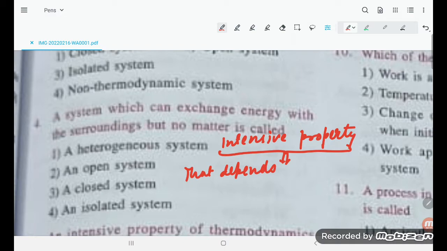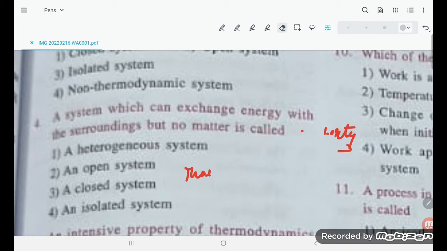that depends on what? They are saying that it does not depend, better you write that it does not depend on mass.